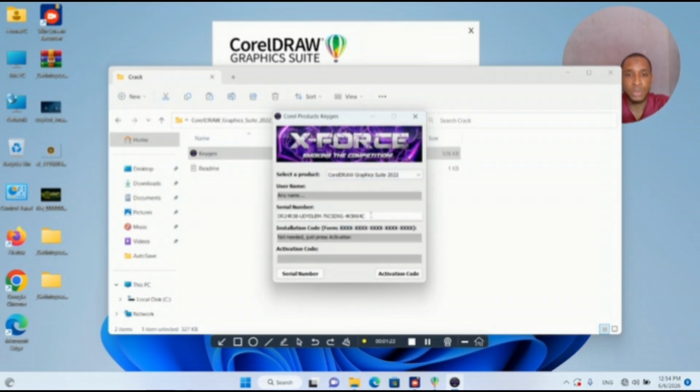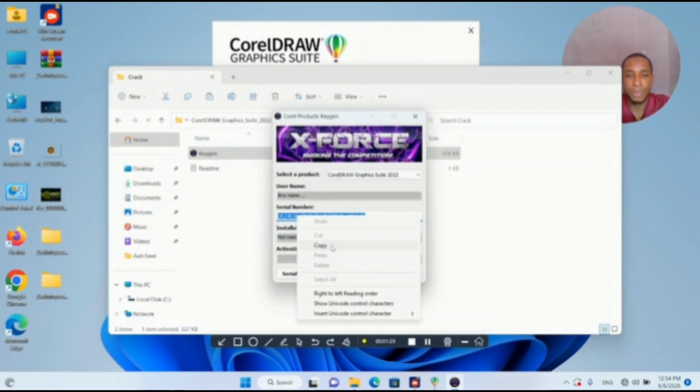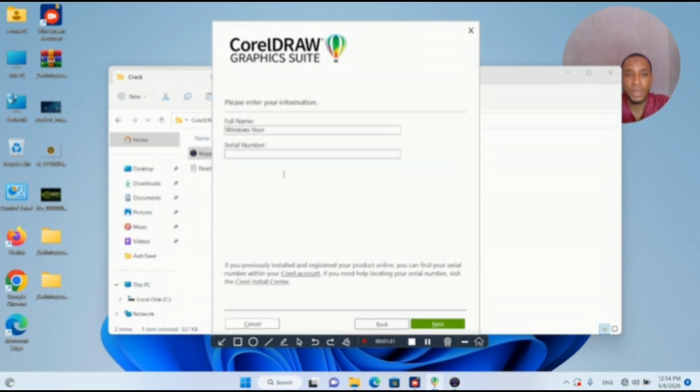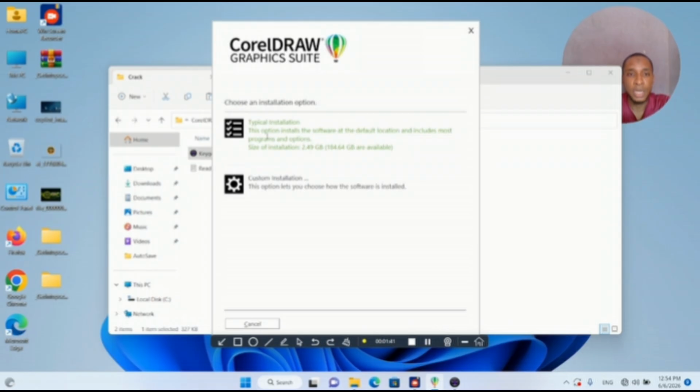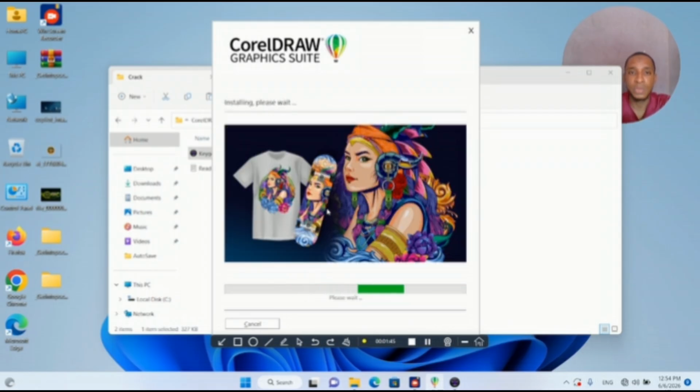So just copy the serial number out and paste it here and click on next, typical installation, then the installation gets started.